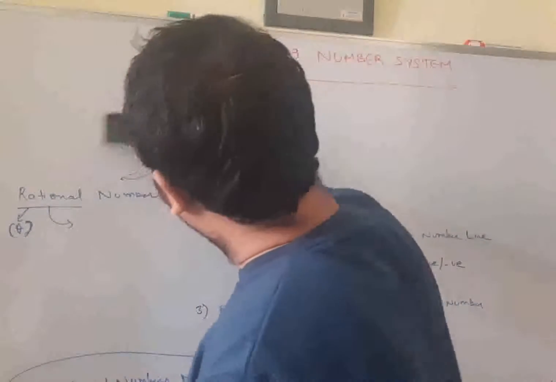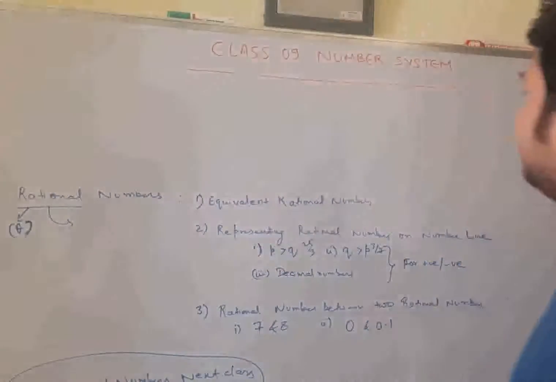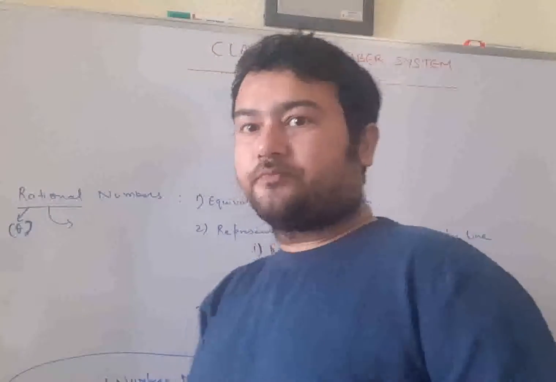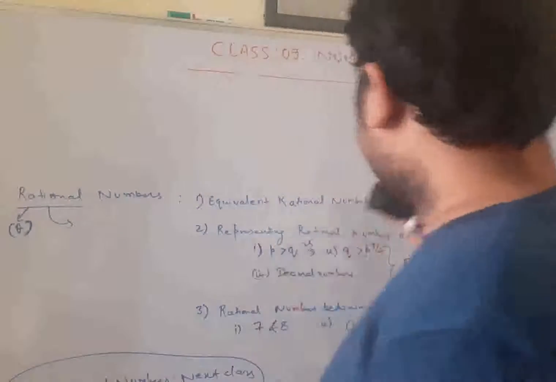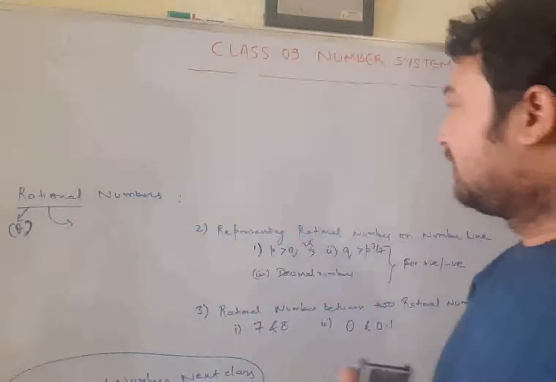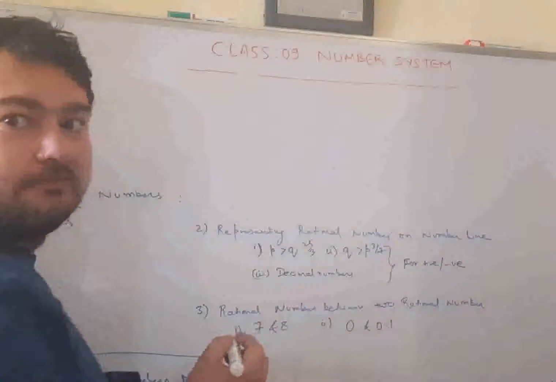But what should be common in them? p should be an integer, q should be an integer, q should not be equal to 0. So equivalent rational numbers is clear. Rational number in simplest form is clear.